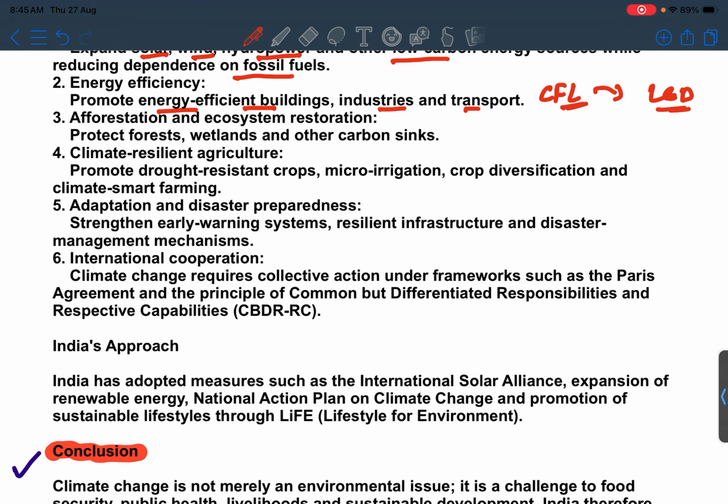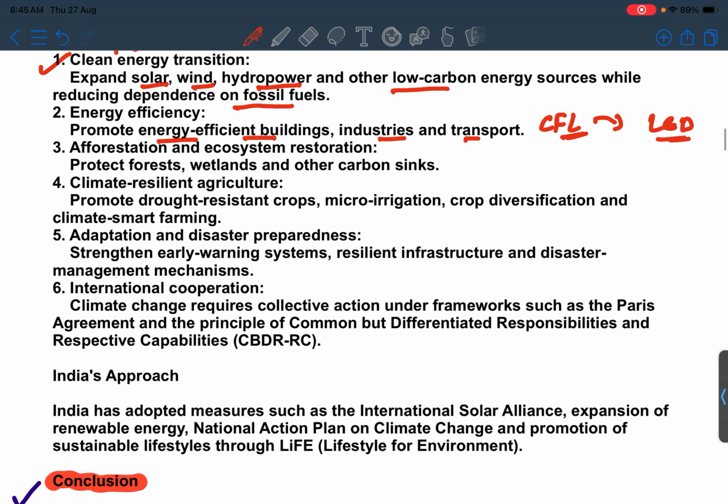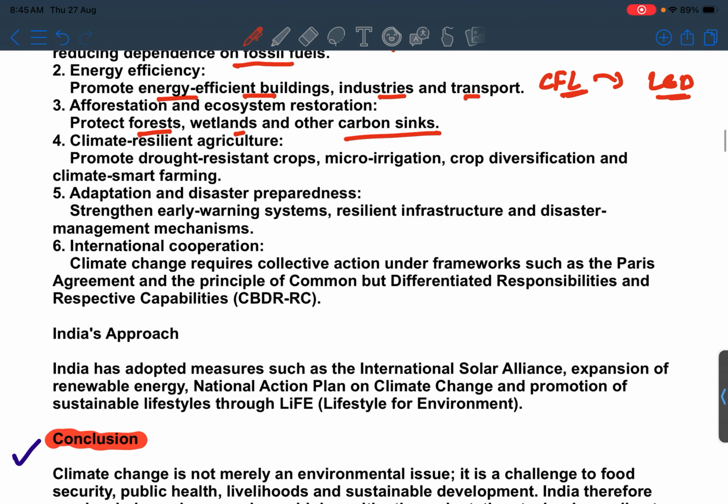Afforestation and ecosystem restoration. Next one is afforestation and ecosystem restoration. If we plant more and more trees, that ultimately causes an increase in the carbon sink area and the green cover of the earth. That ultimately leads to carbon sinks that protect forests, wetlands and other things.